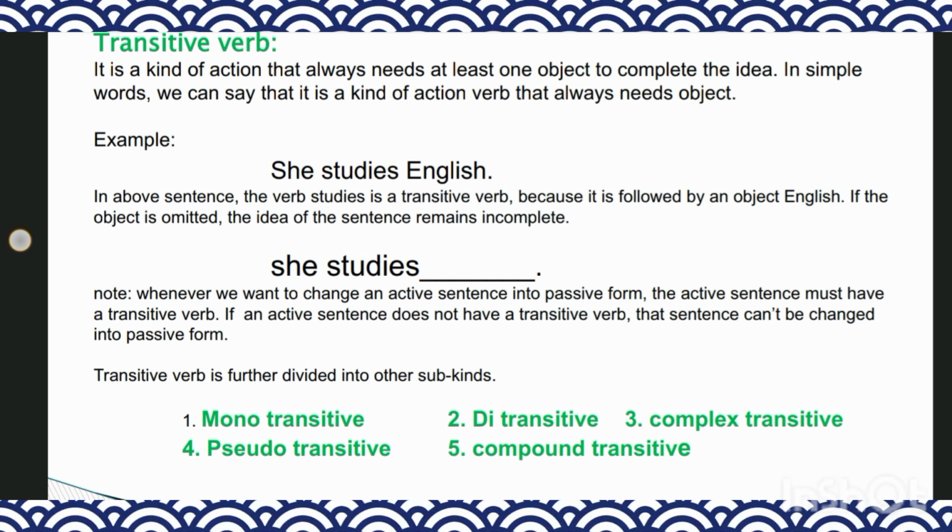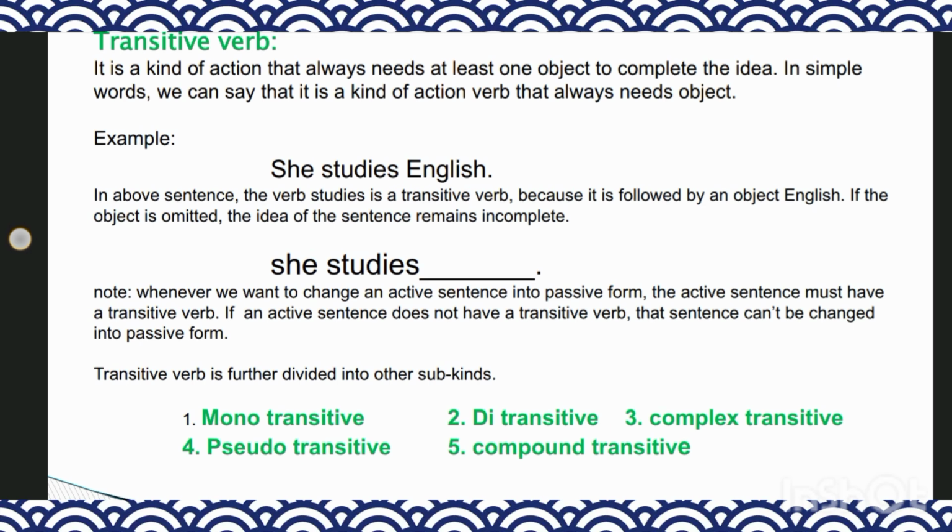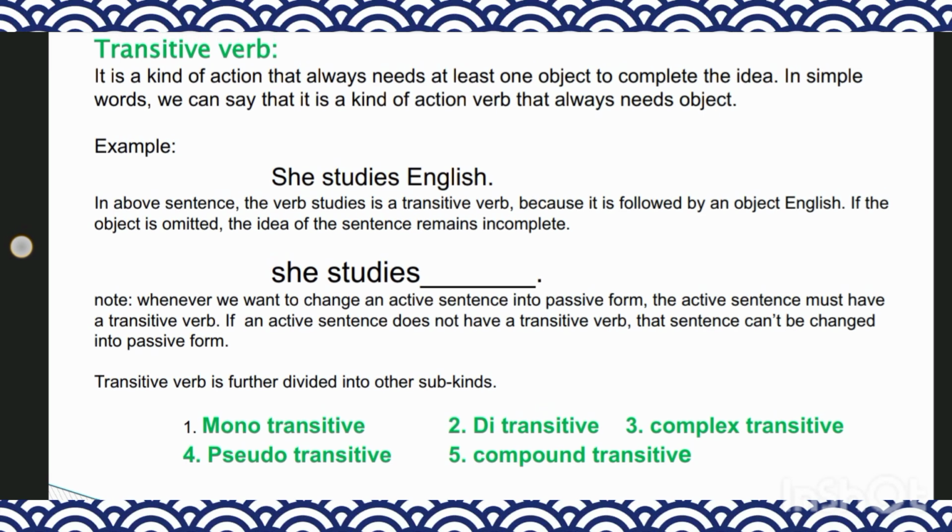Transitive verb is further divided into other subkinds. It is divided into five parts: mono transitive verb, di transitive verb, complex transitive verb, pseudo transitive verb, and compound transitive verb.